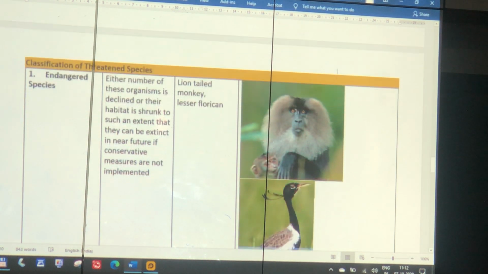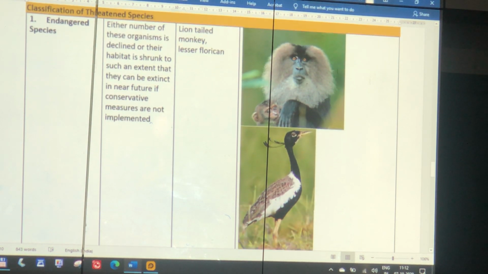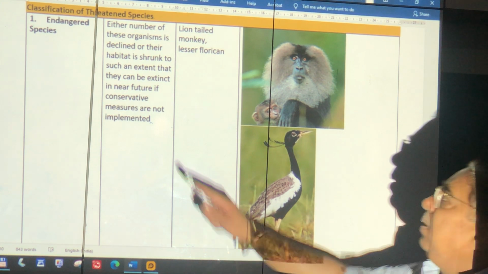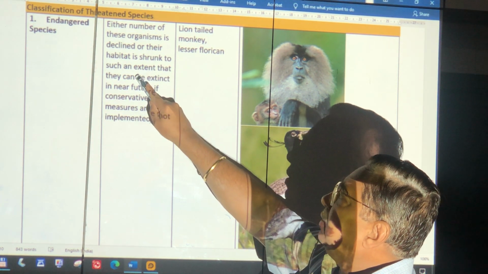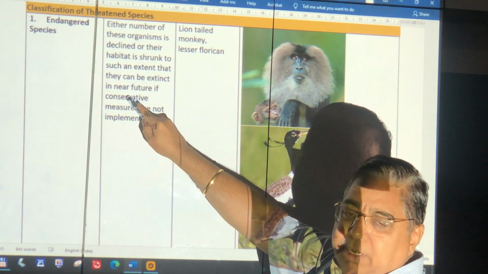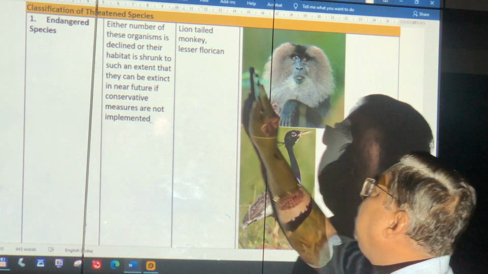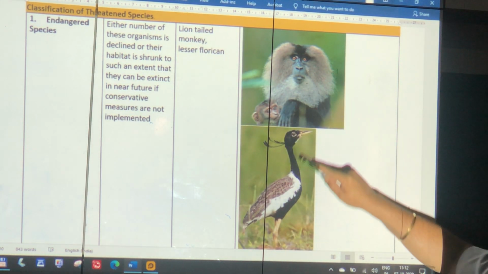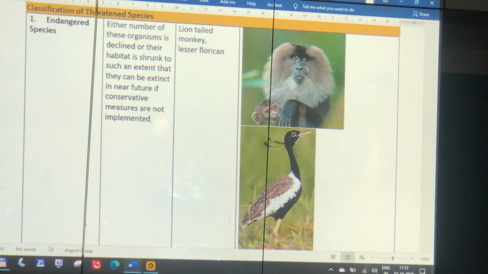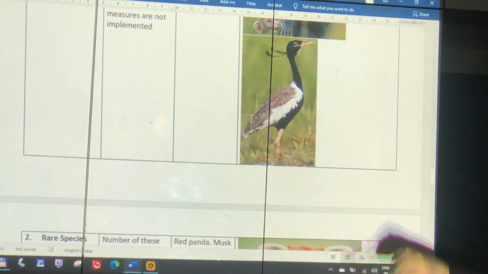Let us see some threatened species. These are strictly by our syllabus. There are many more. We go by the textbook because you have to write answers. Endangered: their number is less, or the places where they live are becoming less. So in the next 10 to 50 years they will be gone. Lion-tailed monkey and the lesser florican. I've given you good photos, not like a textbook. You can see how the animal looks. You have got cartoons in your textbook. Have a look at what they actually are.